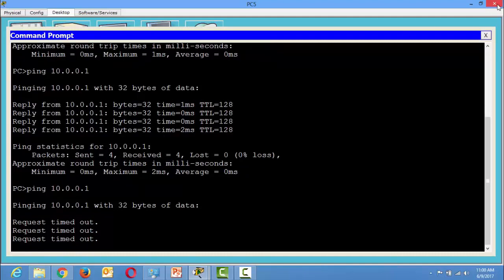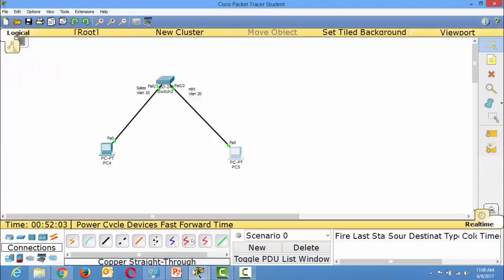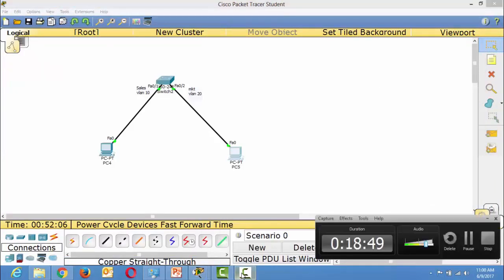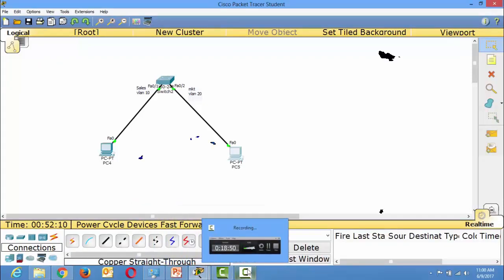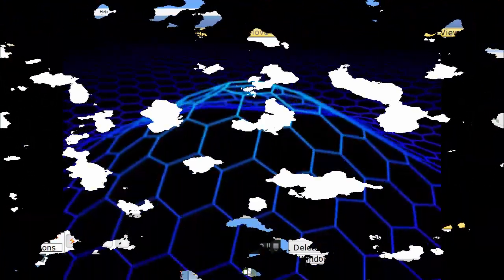So it is a very simple configuration that I have explained to you. In my next video I will give you a more detailed explanation about the VLAN. Hope you enjoyed this video. Thank you very much.